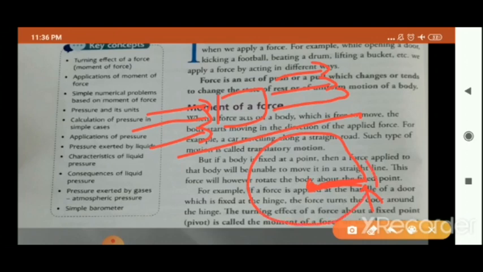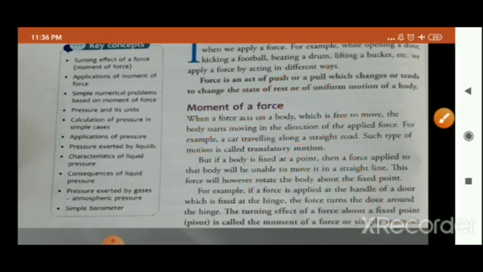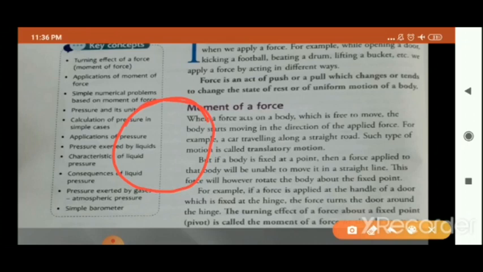Instead, that body will start rotating about a fixed point, and that turning effect of a force about a fixed point, also known as the pivot point, is called the moment of force or simply moment. Okay, so moment of force is the turning effect of the force, in which the body starts rotating.